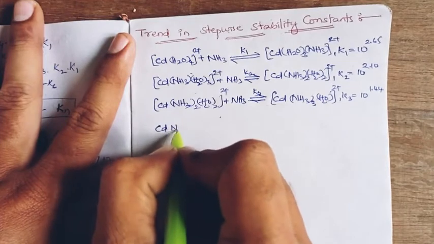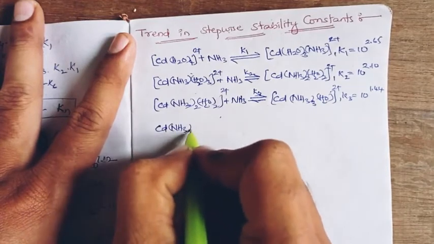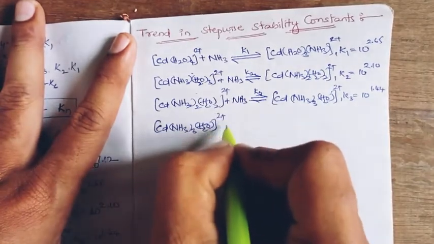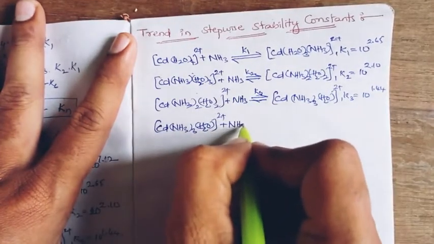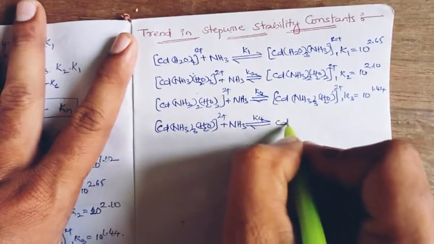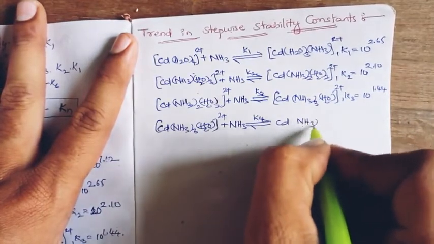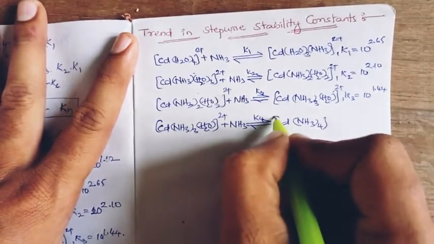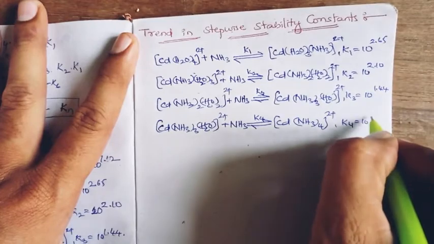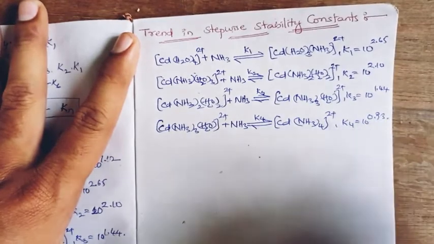And the triamine aquo cadmium 2 complex reacts with a fourth amine and forms the stable tetraamine cadmium 2 complex, and the K4 value is 10 to the power of 0.93.